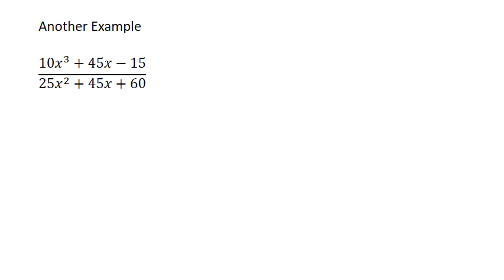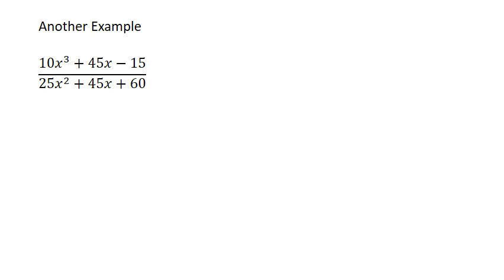Unfortunately, we can't do that. The only way we can cancel things out top and bottom is if they're connected to everything else through multiplication. Right now, the 45x is connected to the other terms through addition and subtraction, not through multiplication. So we cannot cancel them out top and bottom.